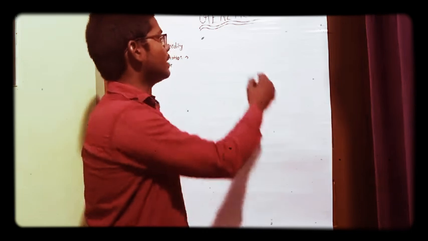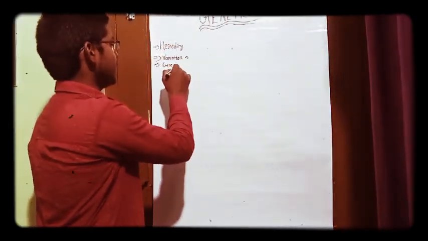Welcome everyone. Today we are going to learn about one of the most important topics of biology, that is genetics. Genetics is that branch of biology that deals with the study of heredity, variation and gene. Heredity means the passing on of physical and mental information from parents to their offspring or from one generation to another generation. To make it very clear, I will be giving you a real life example.